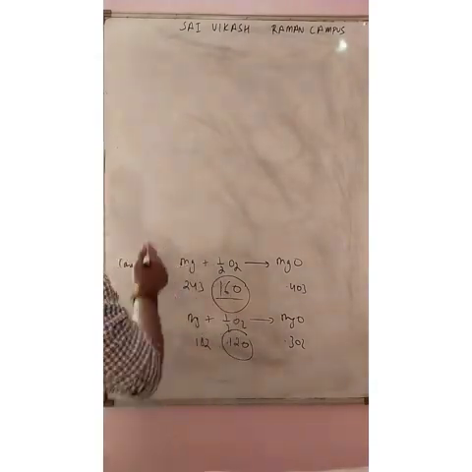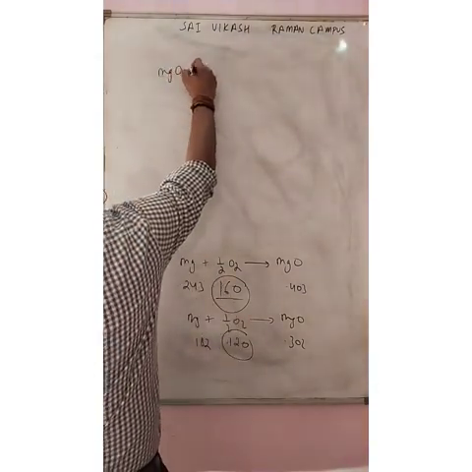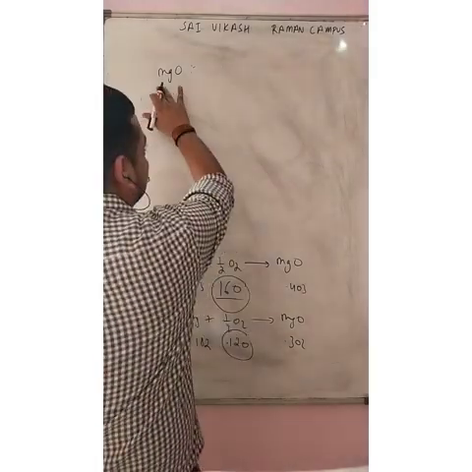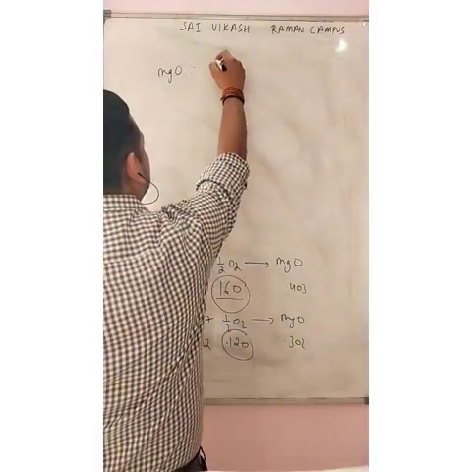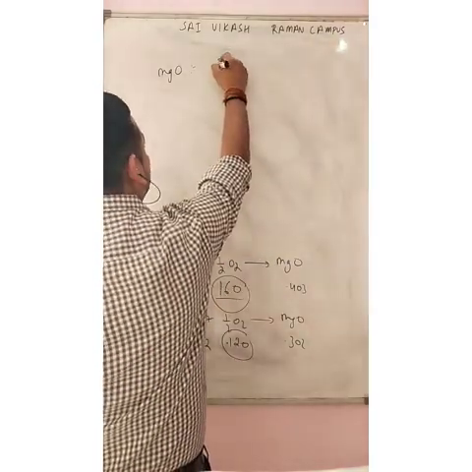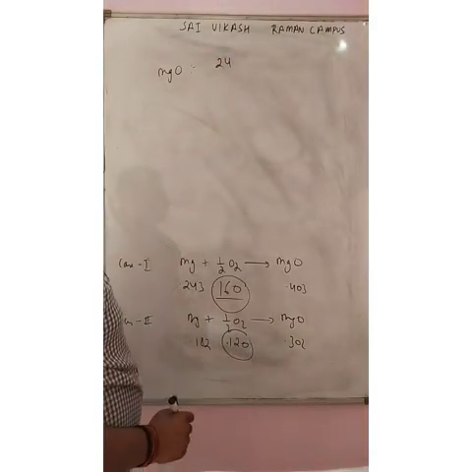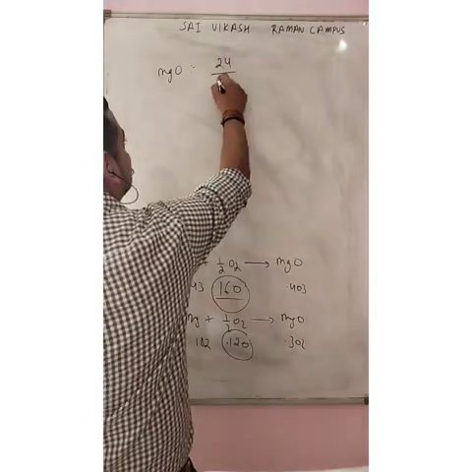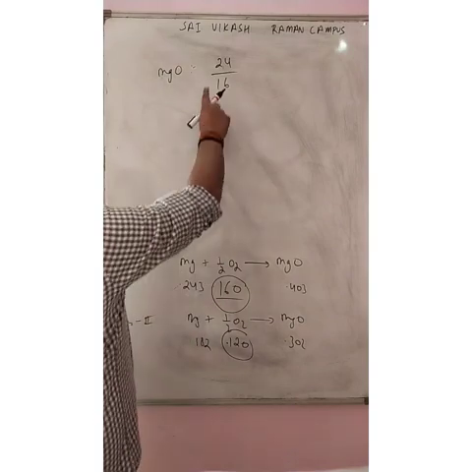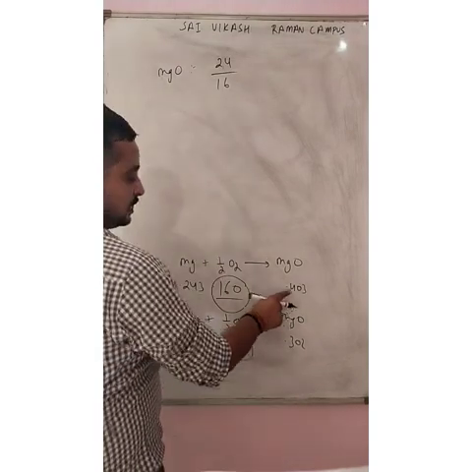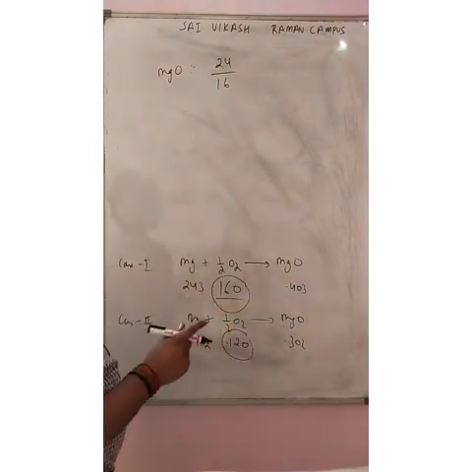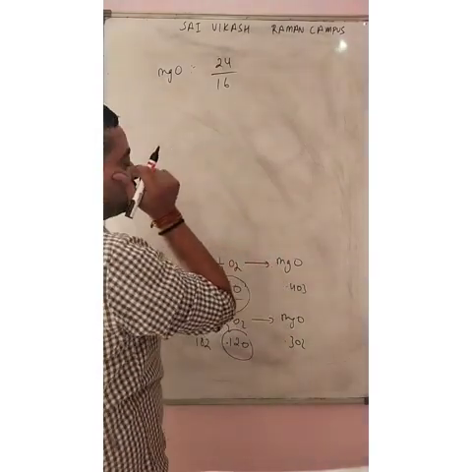So let us check this out. For MgO, what will be the ratio of Mg to oxygen? Mg means 24, oxygen means 16. This ratio should be equal for each case according to the law of definite proportion.